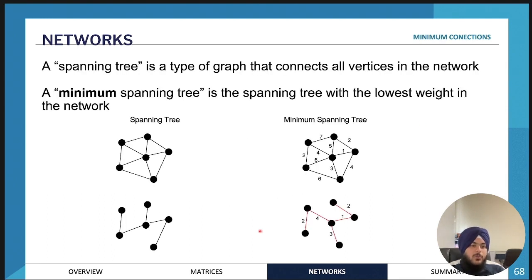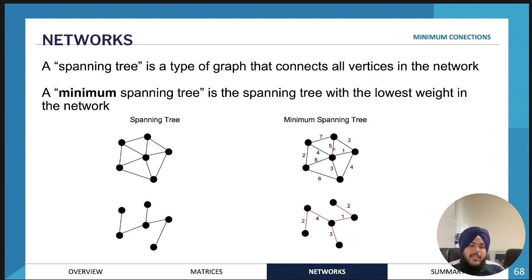Next we'll look at trees, specifically spanning trees. Spanning trees are essentially trees where all the vertices in the network are connected, so just a type of connected graph. A minimal spanning tree, on the other hand, you'll only form if you have a weighted graph.